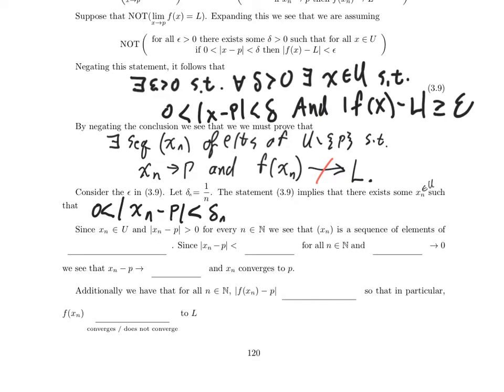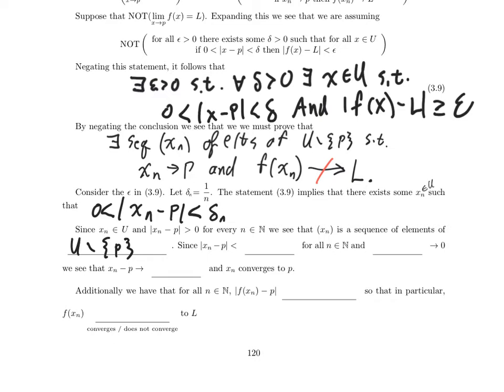Well, let's see what we see. I want to generate a sequence. It needs to be a sequence of elements of u minus p. It's definitely a sequence of elements of u. I need them to not be equal to p. But, by assumption, 0 is less than the absolute value of xn minus p, for every natural number n. So this xn is a sequence of elements of u different from p.